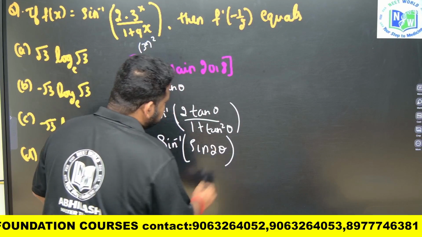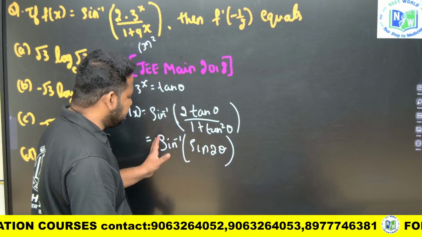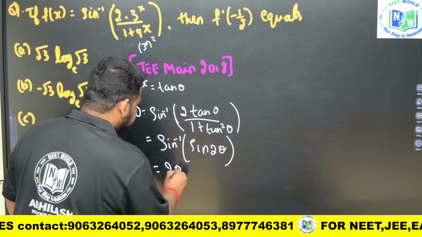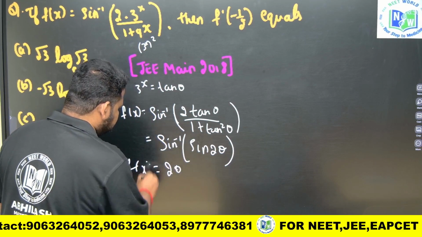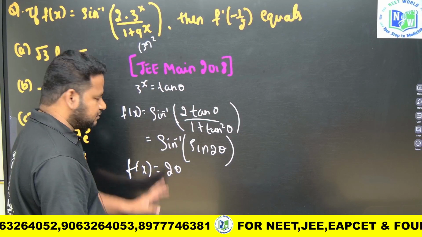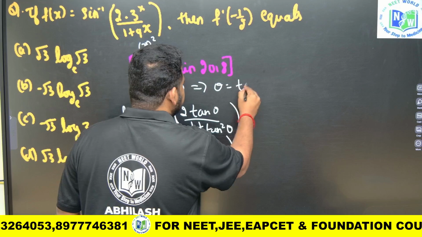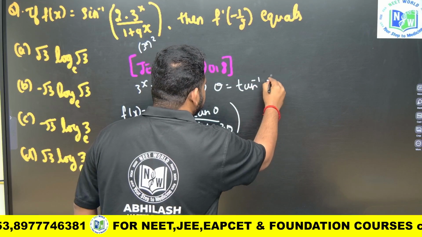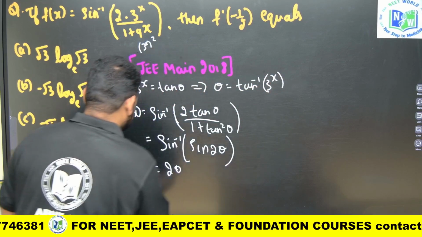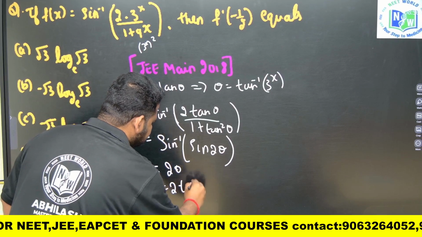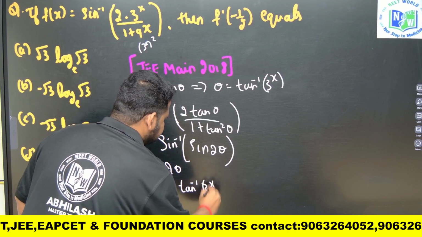By our knowledge of inverse trigonometry we know that sin inverse of sin 2 theta will be equal to 2 theta. So f of x will be equal to 2 theta, but theta is nothing but tan inverse of 3 power x. So f of x will be equal to 2 times tan inverse of not 3x, it is 3 power x.